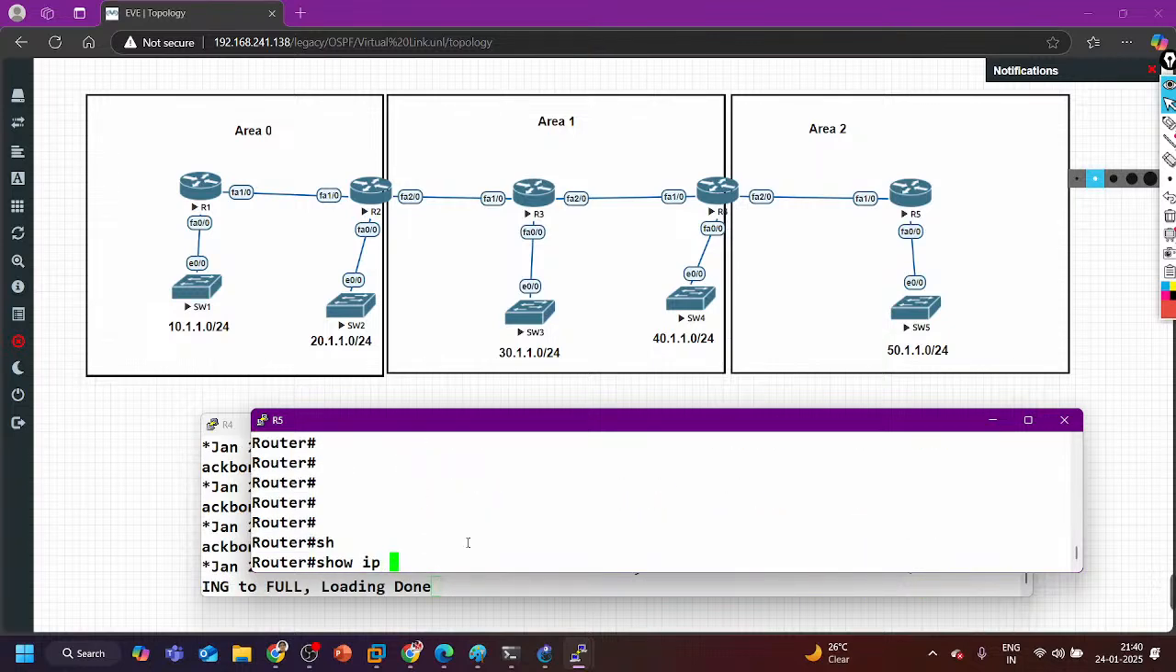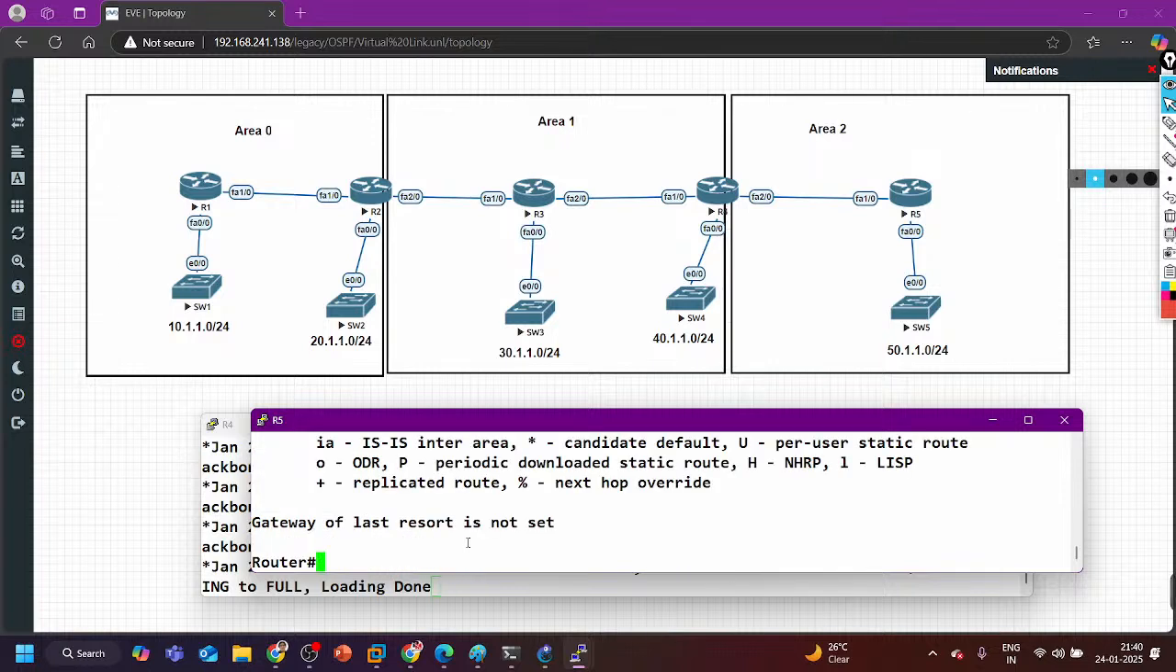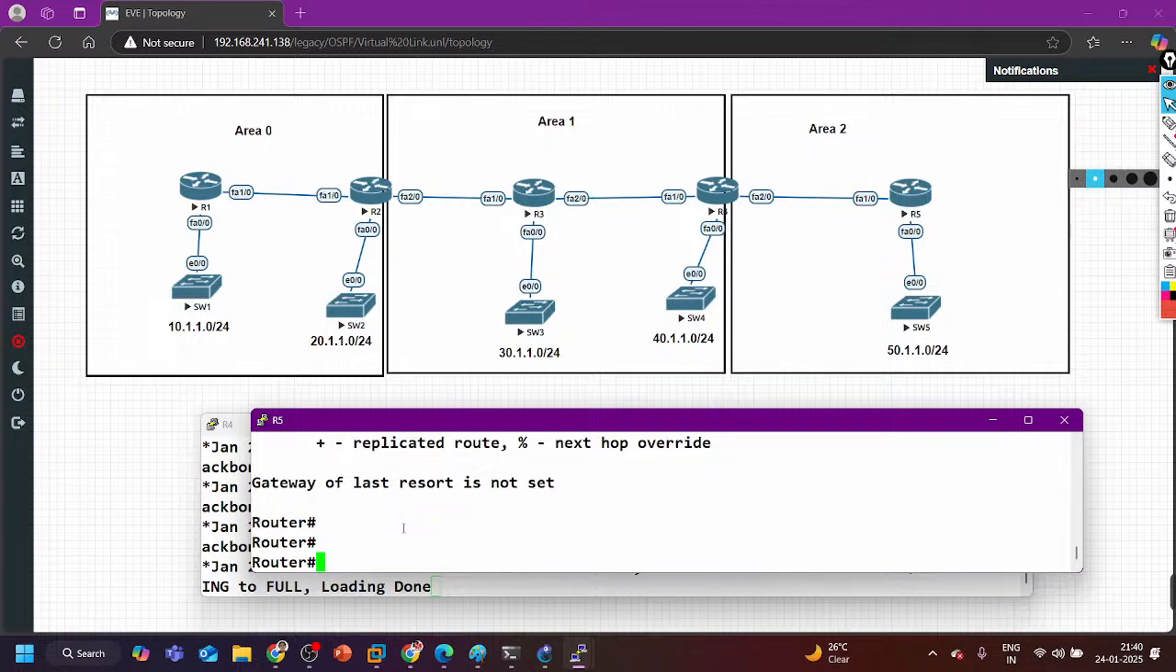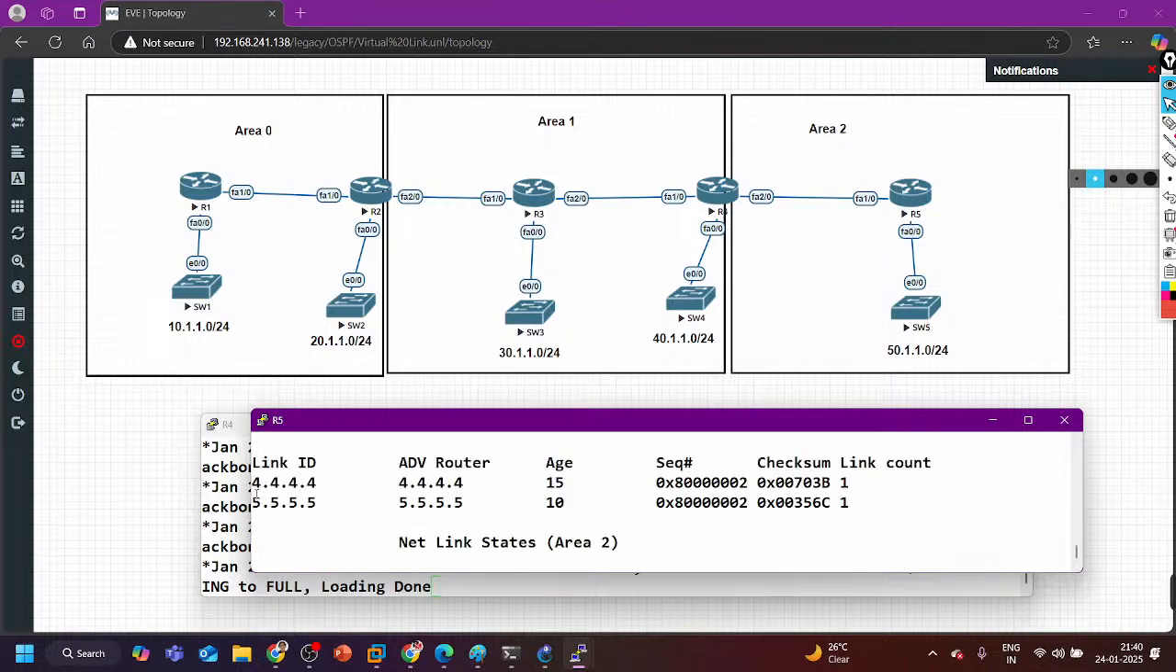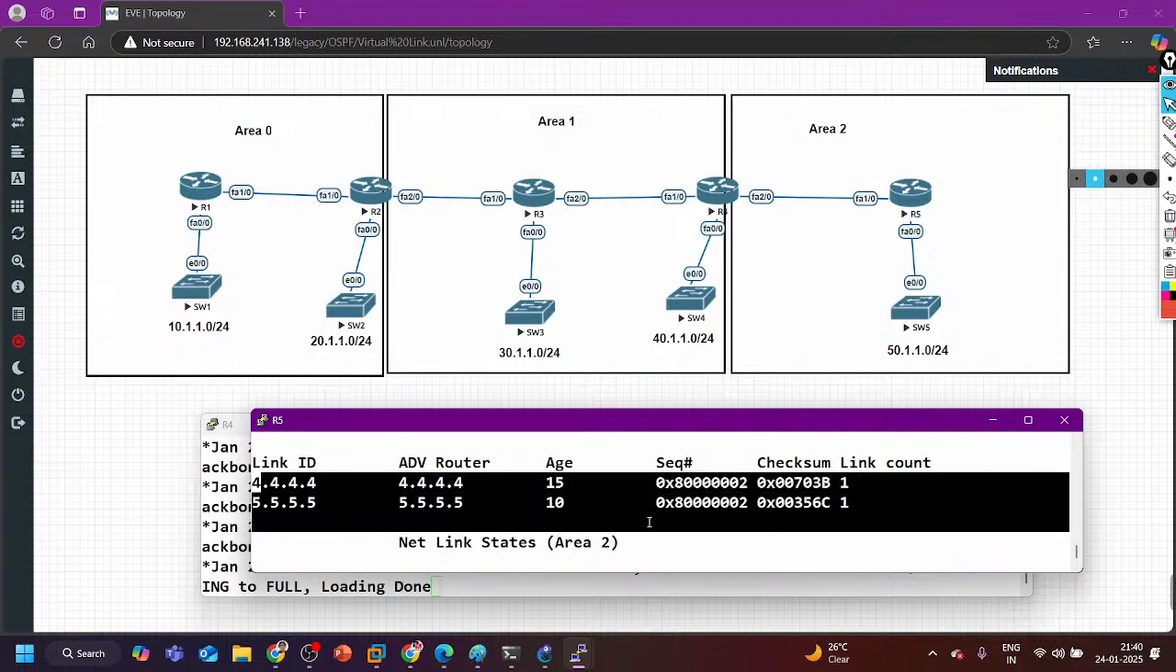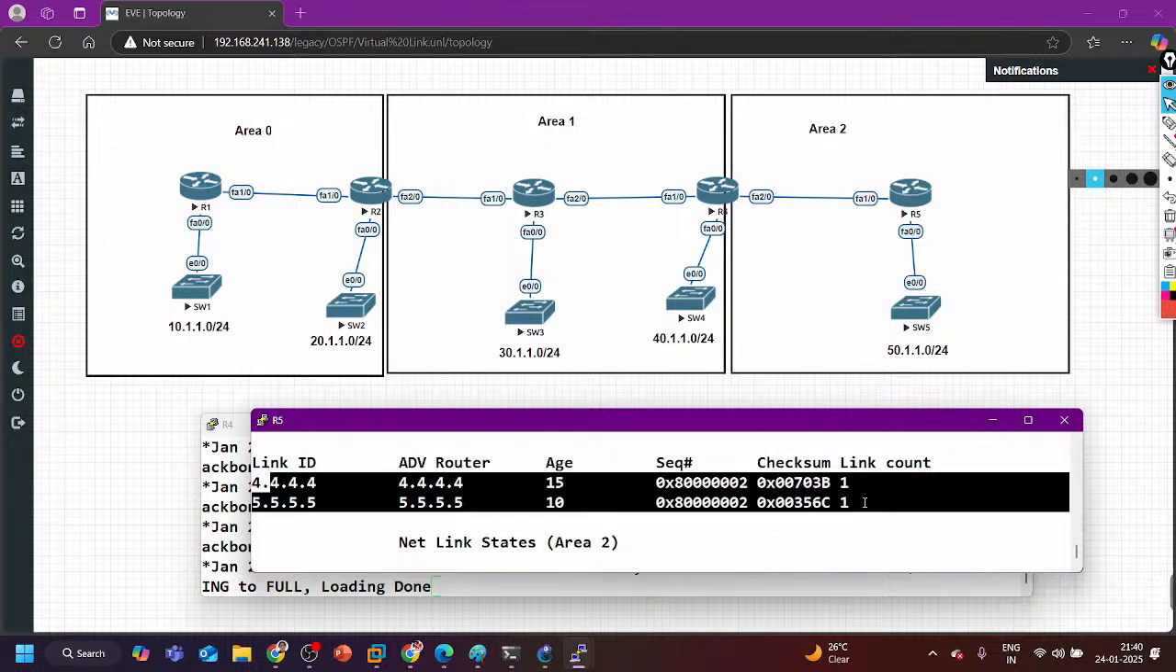Now show IP route OSPF. You can see I am not receiving any route through the OSPF routing protocol, right? Show IP OSPF database: I don't have any router LSA of area 0 or area 1, or router LSAs of router 3, router 2, router 1. There are 2 routers in area 0, so there are only 2 router LSAs.